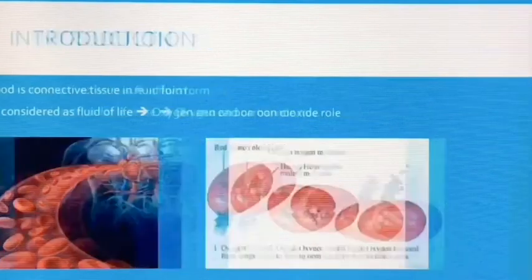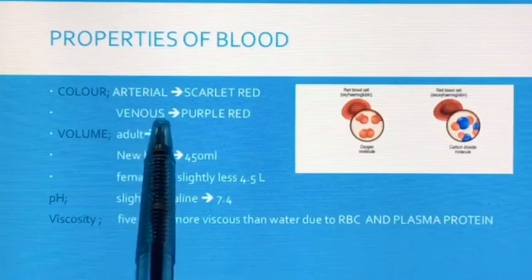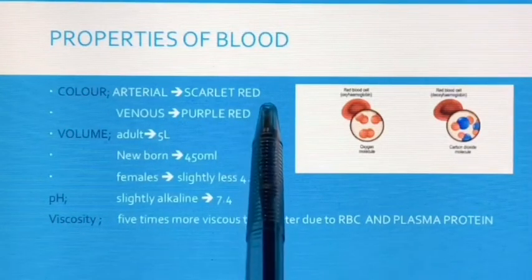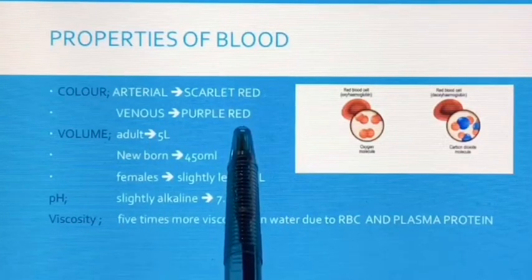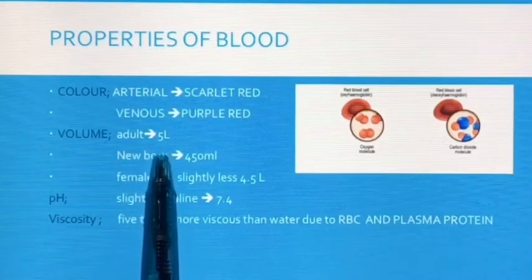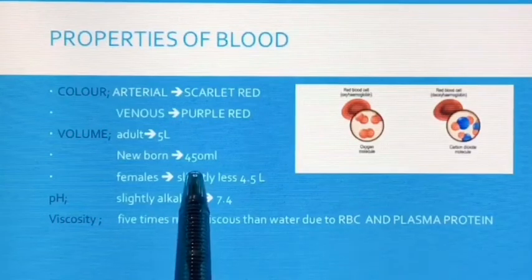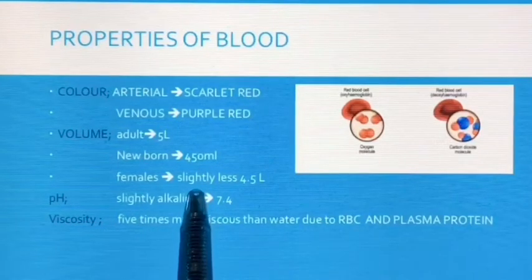The next content is properties of blood. The blood is red in color. In arterial blood it is scarlet red because of more oxygen, while in venous it is purple red because of more carbon dioxide. The volume of blood in an adult is 5 liters, while in a newborn it is 450 ml. It increases during growth and reaches 5 liters at the time of puberty. In females it is slightly less, that is 4.5 liters. It is 8% of the body's weight in a normal young healthy person weighing around 70 kg.